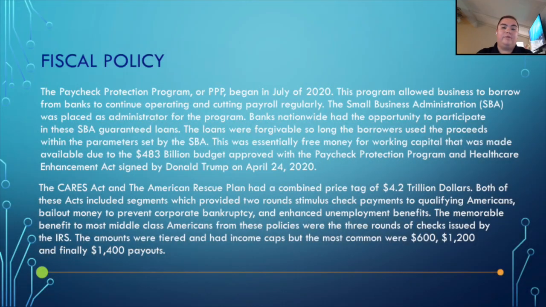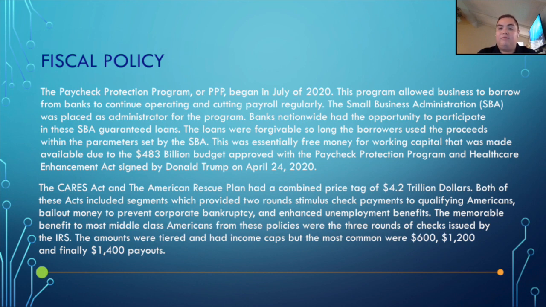Highlights in fiscal policy included the Paycheck Protection Program, or PPP. This began July of 2020. This program allowed businesses to borrow from banks to continue operating and cutting payroll regularly. The SBA was placed as administrator for the program. Banks nationwide had the opportunity to participate in these SBA guaranteed loans. The loans were forgivable so long as the borrowers used the proceeds within the parameters set by the SBA.